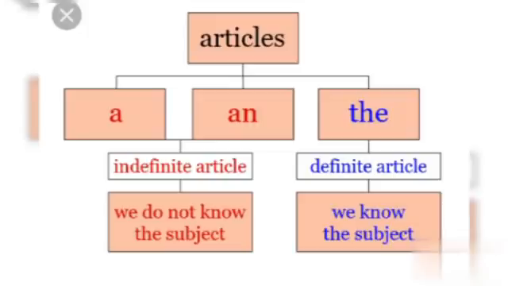In these articles, there are two types: indefinite article and definite article. What are the definite article and indefinite article? A, an is indefinite article. The is a definite article. Indefinite article, we do not know the subject. Definite article, we know the subject.